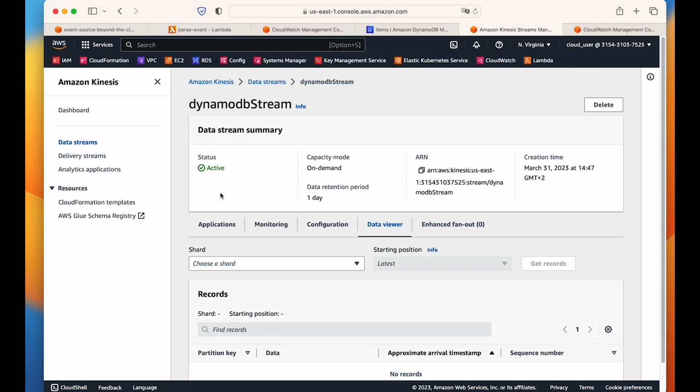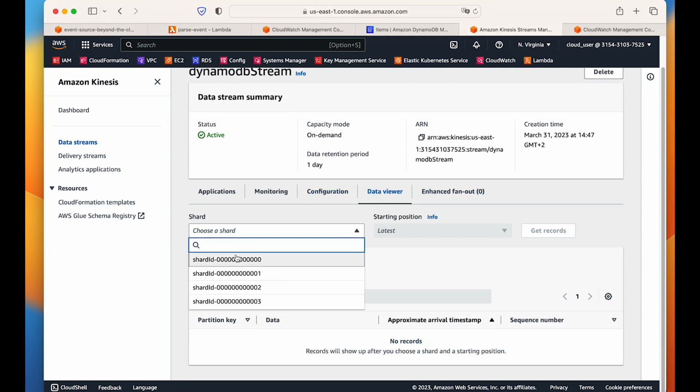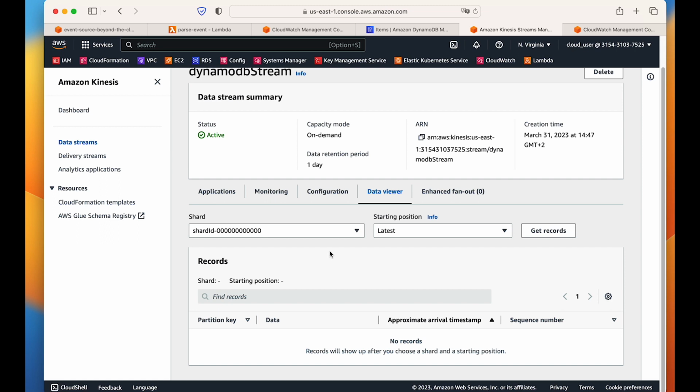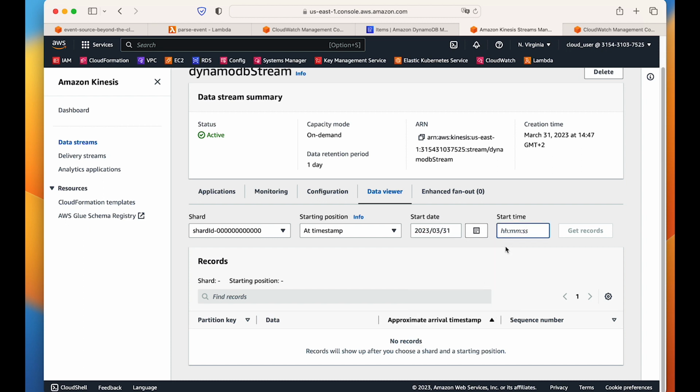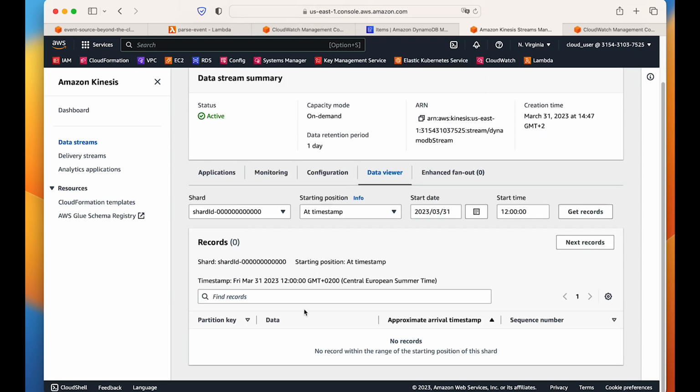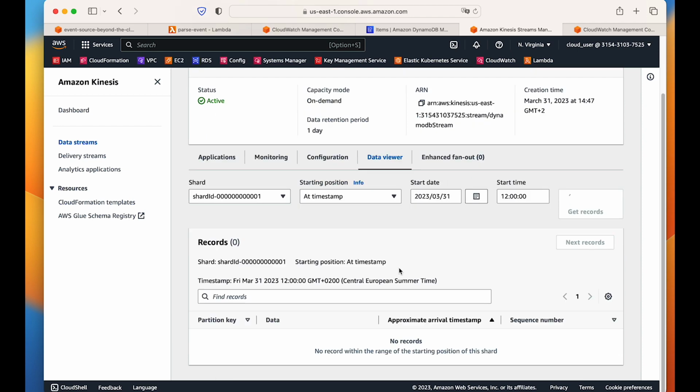This is the Kinesis data stream viewer, and we can select the shard. We have to search by shard because we don't know in which shard the data is inserted. So right now we give a timestamp like maybe today's date, and hour is 12. This is fine, and get the records. So we see that this shard does not hold the data. Maybe number 1, get the records. It also does not hold.